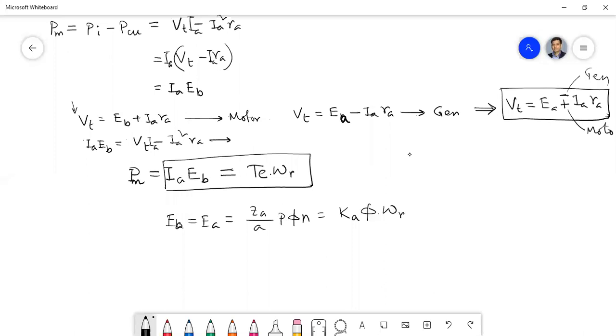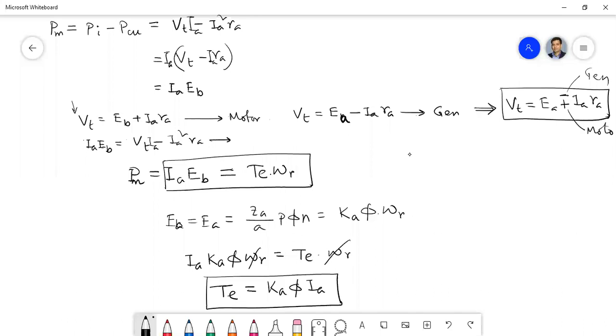Both expressions we already derived. If we substitute that in the above expression, we'll get the expression of torque, Ka phi into Ia. So this is the expression of torque in a DC motor.